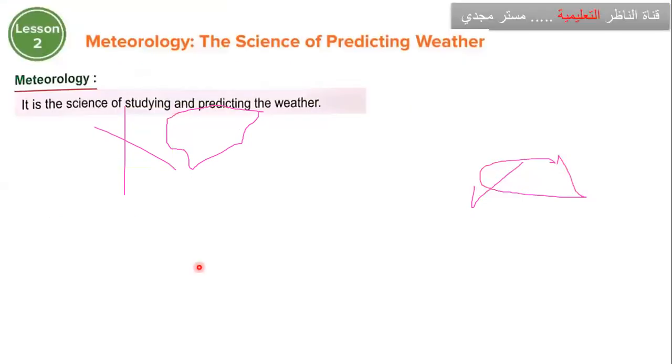So next, lesson 2. Let's go quickly together through lesson 2 and take the questions on it. Okay, meteorology, I mentioned it at the beginning of the lesson. The science of what? Studying and predicting weather. So what is meteorology? The science of studying and predicting the weather.